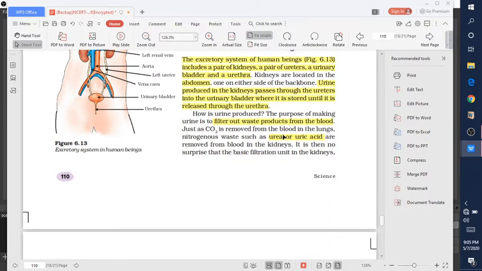Urine is produced by the specialized part called the nephron, and the purpose of making urine is to filter out waste products from the blood. So basically filtration of blood occurs inside the kidney. Nitrogenous wastes such as urea or uric acid are removed from the blood in the kidneys.